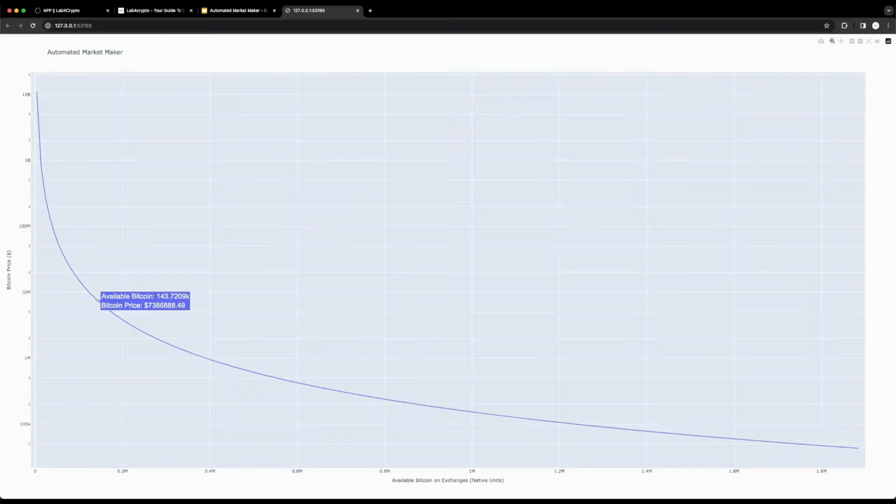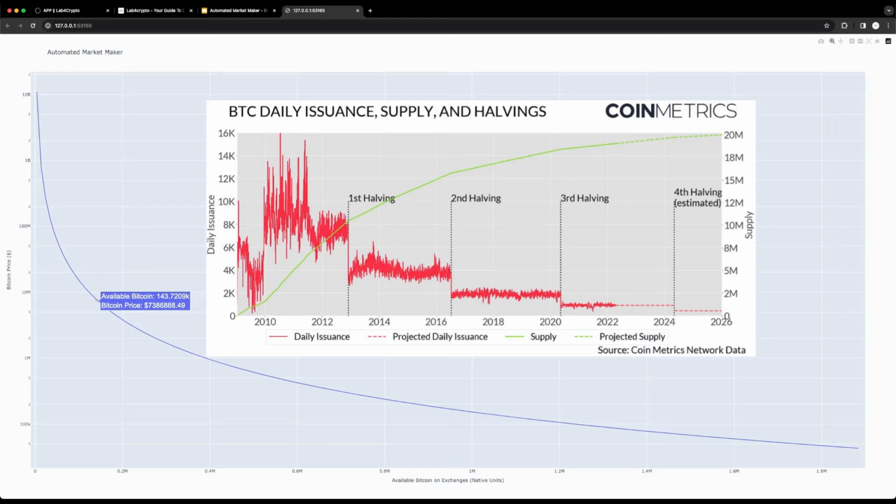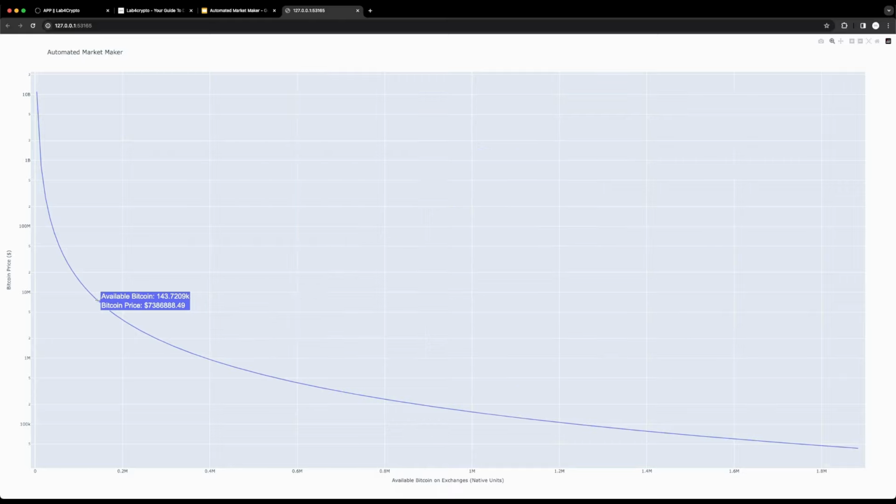Do not forget that Bitcoin inflation is mathematically set and cannot be changed, even if the demand increases dramatically. Unlike other assets where you can increase the supply if there is demand, for example, if there is a huge demand for gold, you can increase the number of workers that mine gold and you will be able to satisfy your customers. However, this is something that cannot be done for Bitcoin as the inflation rate is set. And as I usually say, you will get Bitcoin at the price you deserve.